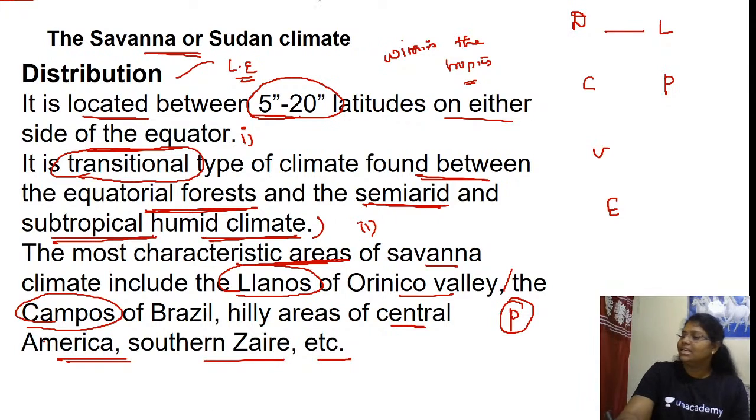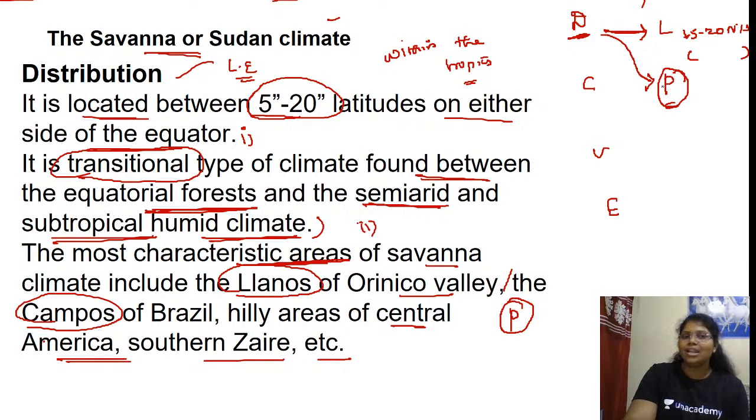Is D clear? Is D over? Under D, we will be discussing two things. D is distribution. One is latitudinal extent and another is places. What is the latitudinal extent? 5 to 20 degrees north and south of the equator, which means within the tropics, within the Tropic of Cancer and Tropic of Capricorn. And which are the places which experience this savanna or Sudan or tropical grassland climate? For example, the Llanos of the Orinoco Valley, Pampas of Brazil, hilly area of Central America, Southern Zaire, etc. Is this clear?